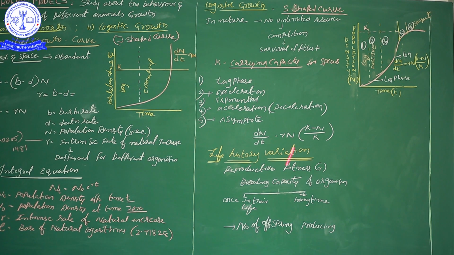Carrying capacity: in a particular unit of place, how much is the carrying capacity? For example, if anybody asks my carrying capacity, I am able to carry 50 kg or 70 kg; that is my carrying capacity. It is not the same for everyone. Based on your energy, your carrying capacity is different. Similarly, based on the size of the place and the food availability, the carrying capacity is different.